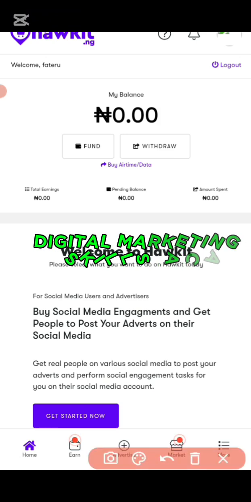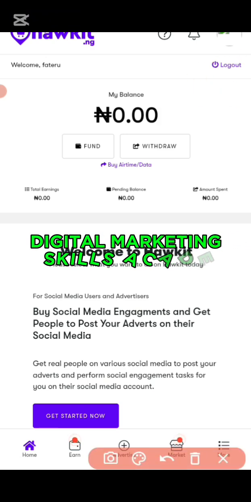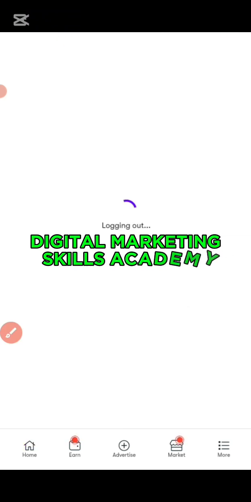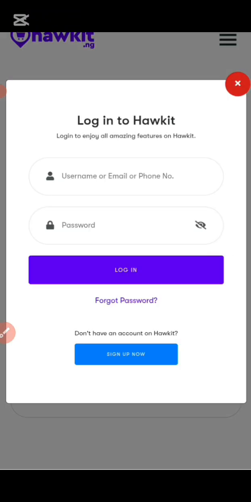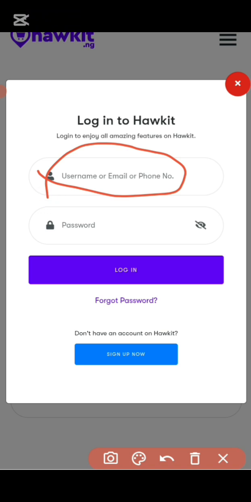You click, let me log out. This is the log out button here. All right, so now I've logged out. Now when you come to this page, this is how it will look like. Me, I already have an account. I just put my username, my email or phone number. You have three options: username, email or phone number, then you put your password here.